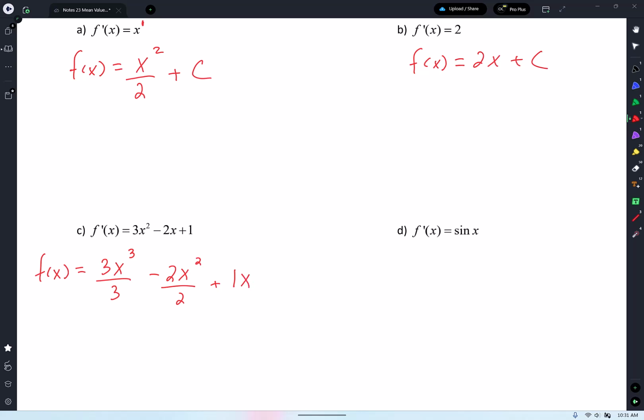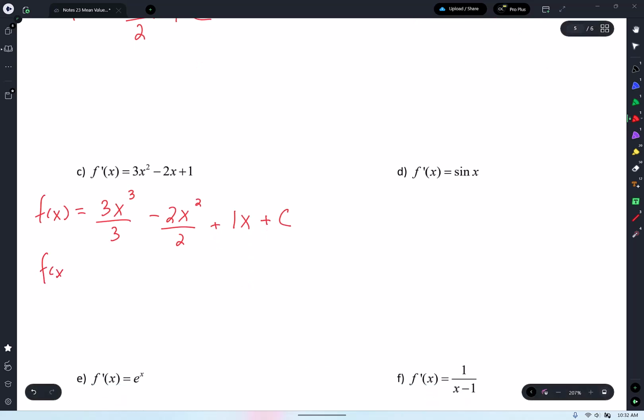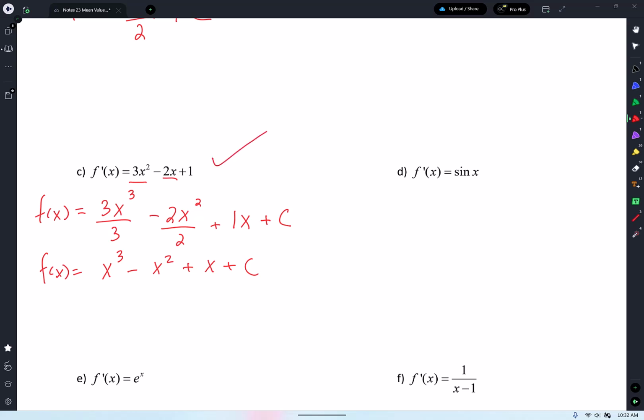And then I put a plus what? C. All right, so here's my function. Simplifying it, x cubed minus x squared plus x plus c. Yeah, and you can check. How do you check? Take a derivative. The derivative of x cubed, 3x squared. Derivative of x squared, 2x, and there's a minus there. Derivative of x, 1. And the derivative of a constant, 0. There it is. It works. Check mark. Do you guys see that?